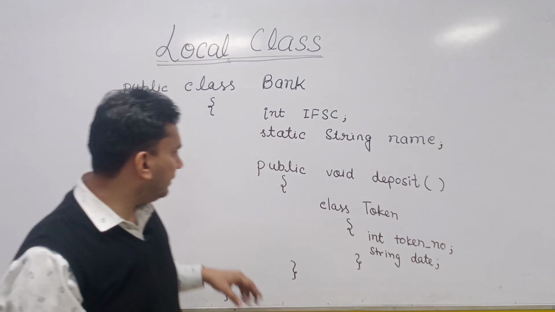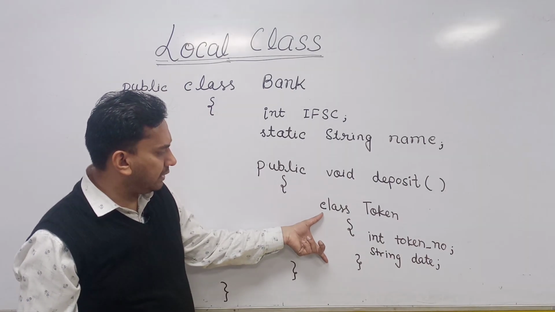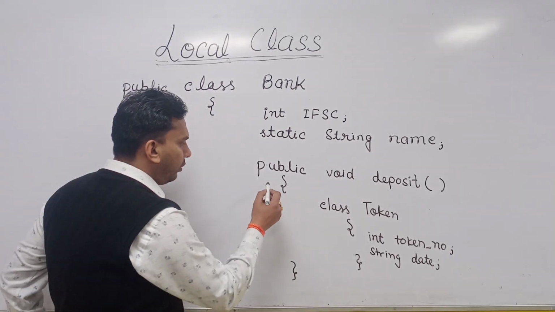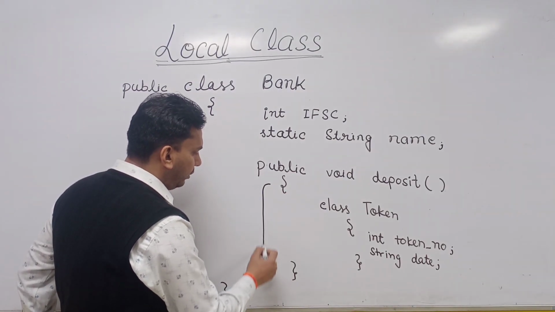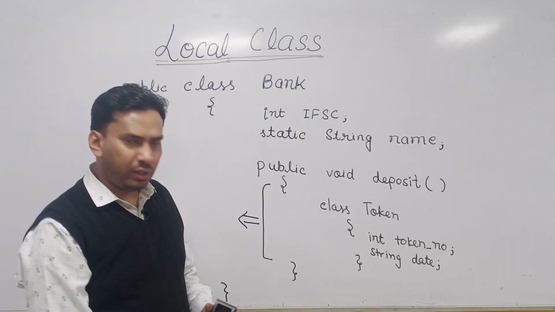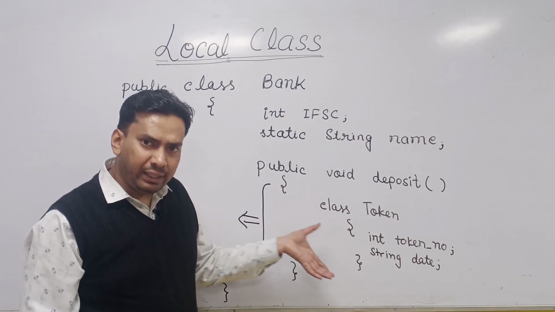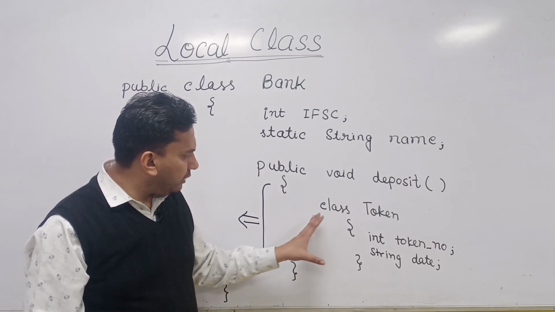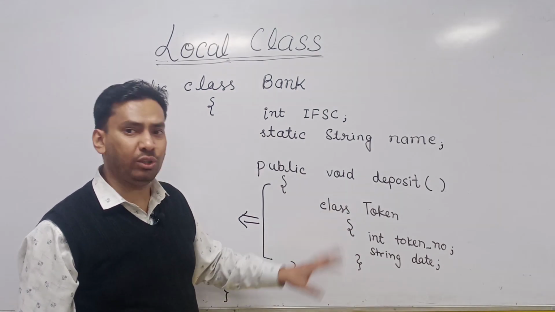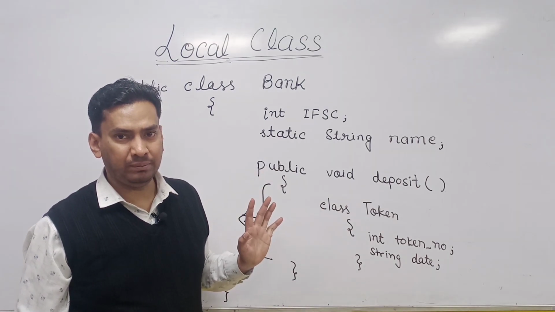It means if you want to create the object of this class Token, you can create it only inside the enclosing block. This is your enclosing block, the block in which this local class is encapsulated. You have to declare its object inside the block only. You cannot create its object anywhere else.